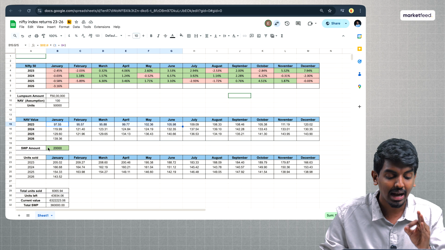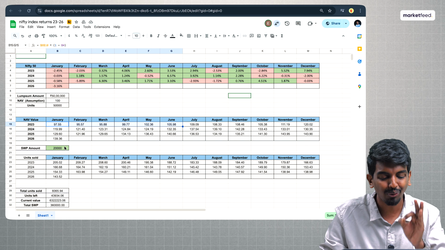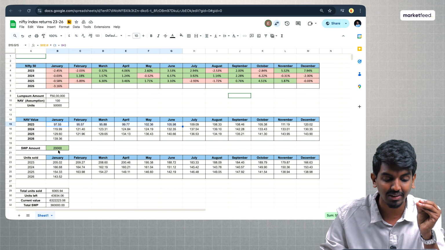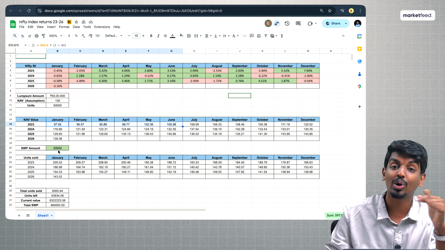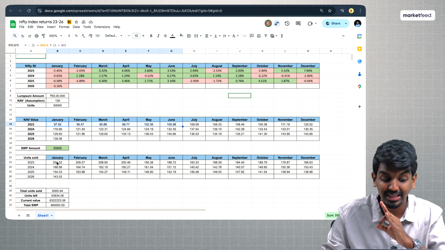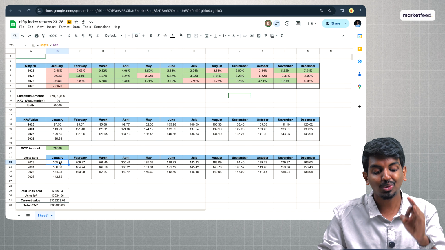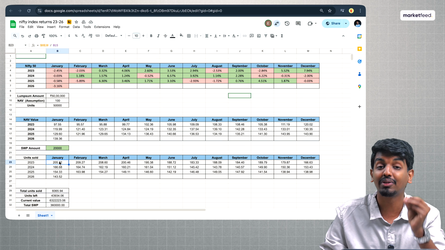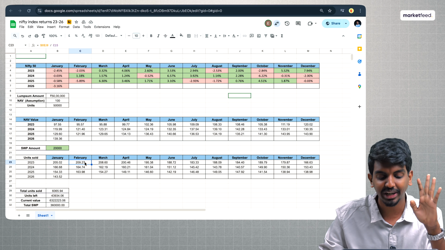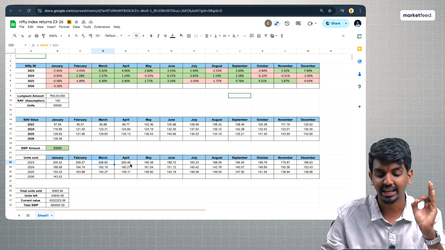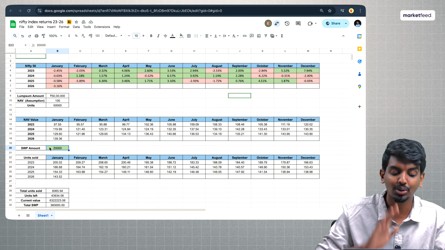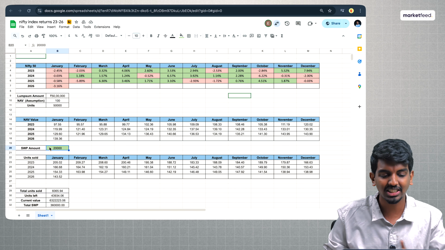And here I'm going to calculate an SWP amount of 20,000 rupees. Let's just get started with that. So if you're investing 50 lakhs and withdrawing 20,000 rupees per month, this is the calculation. In January 2023 itself, we are going to sell 205 units of whatever index mutual fund we're buying. And in February, again, we're going to sell 209 units. March, we are again selling, and we're going to keep on selling so that we get our SWP amount of 20,000 rupees per month. The calculation is very clear here.